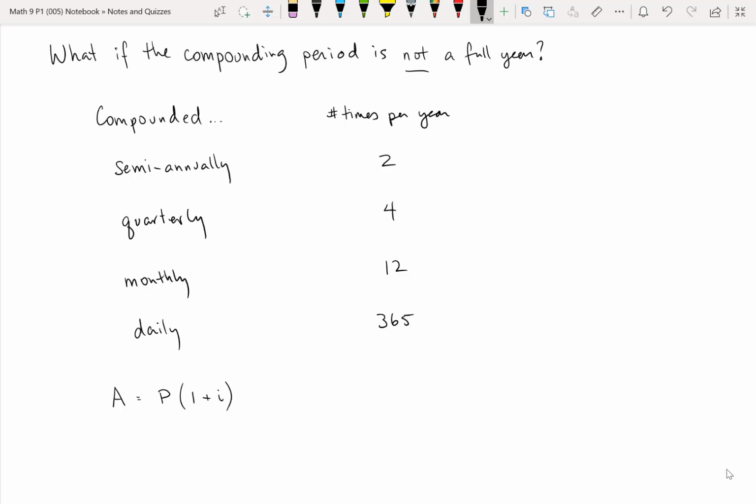And so what is i? Well, I'll just write it here. It's the interest rate per period. And we're not going to raise this to t either, because that would just be the number of years. If we have an interest rate per period, we need the exponent to be the number of periods, and we're going to represent that with n. And so n is the total number of periods.